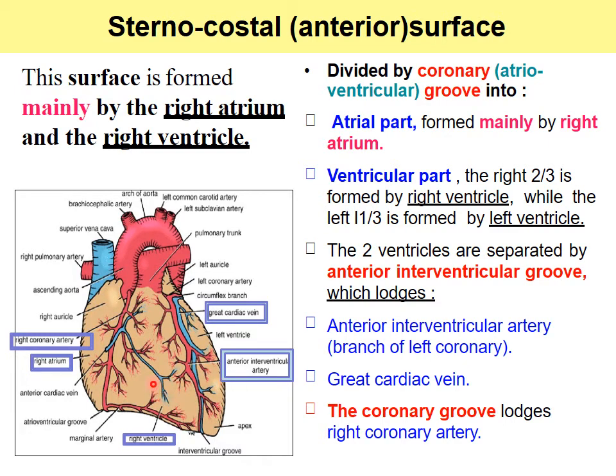Between the two ventricles, this right ventricle and the left ventricle, we have the anterior interventricular groove. It is called anterior interventricular groove because it is anterior. Interventricular means between the two ventricles, that is the right and the left ventricle, which lodges the anterior interventricular artery, which is the branch of left coronary artery, and this blue one is the great cardiac vein. The coronary groove, or the atrioventricular groove, lodges the right coronary artery.